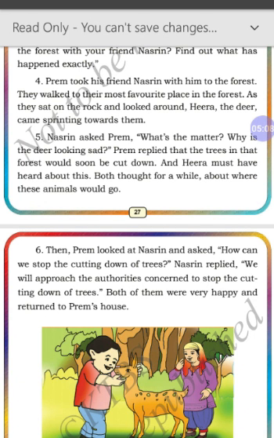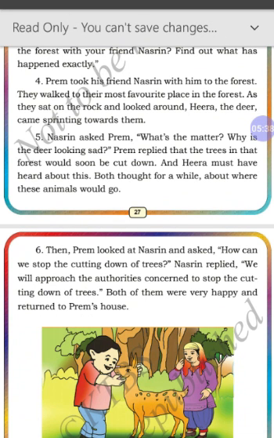Now, let's explain the paragraph. Prem took his friend Nazreen with him to the forest. So now Prem, as his mother told, took his friend Nazreen and both of them went to the forest. They walked to their most favorite place in the forest. So there was a favorite place for Prem. So they went to that place. As they sat on the rock and looked around, Hira, the deer, came sprinting towards them.